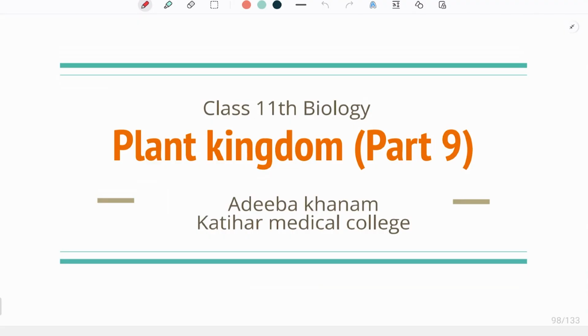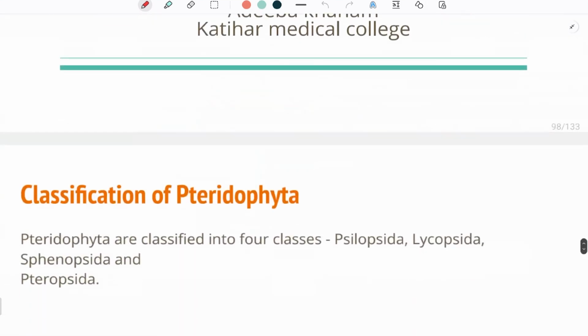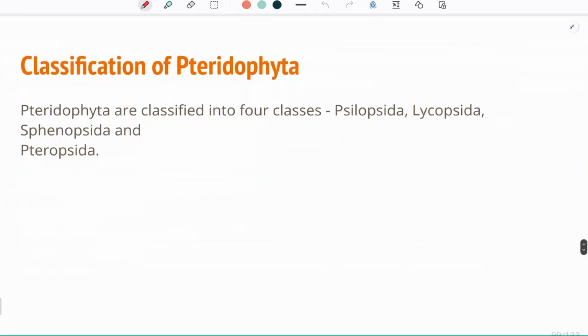And in the previous session, we left pteridophytes. We were doing the important discussion on pteridophytes, which come under the five classes of the plant kingdom. The first one was algae, the second is bryophyte, then pteridophyte, gymnosperm, and then angiosperm. So we were studying pteridophytes. Important points of pteridophytes and their economical and ecological importance, we have already covered in the previous session.